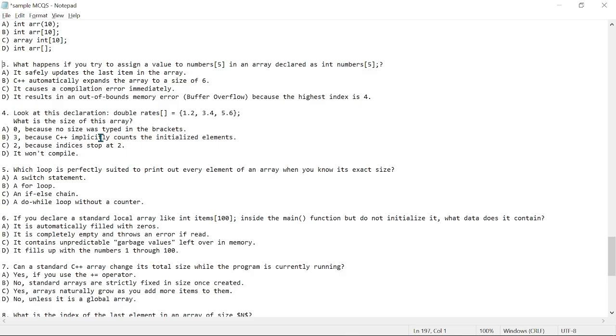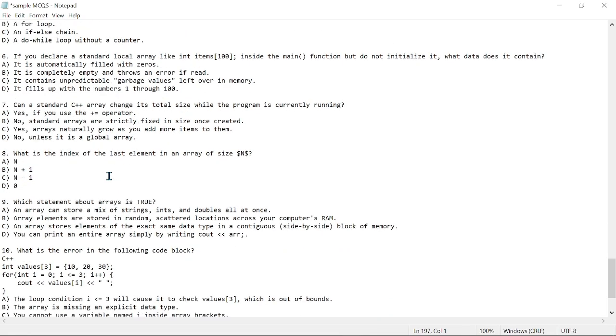All right, then we have 5, which loop is perfectly suited to print out every item of an array when you know the exact size, and this is simply the for loop. So let's go to 6.